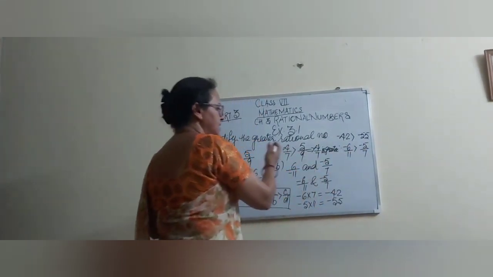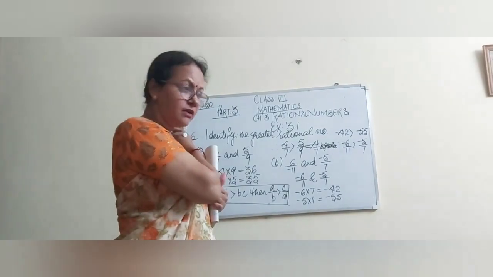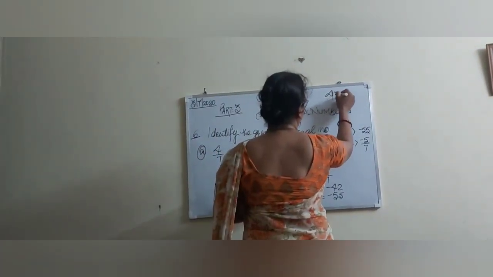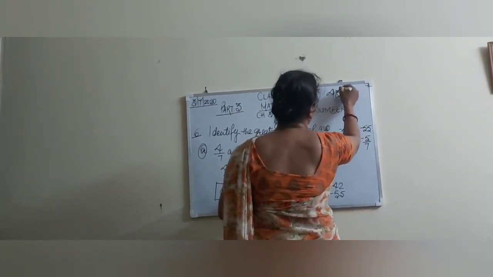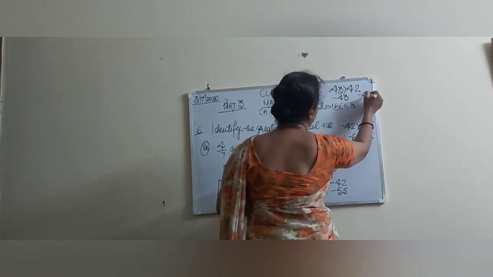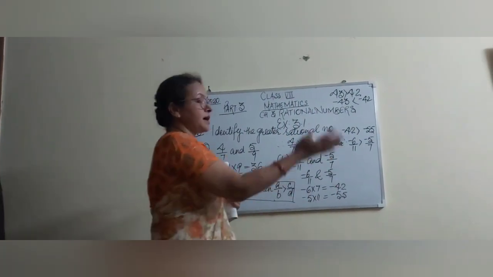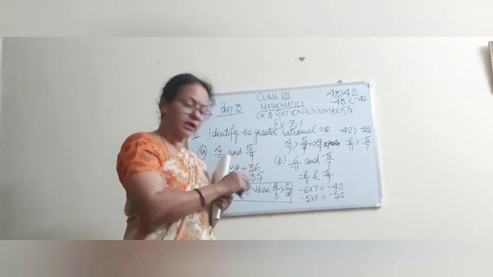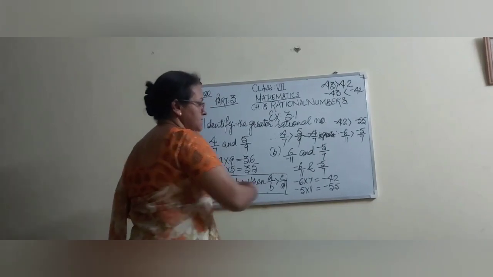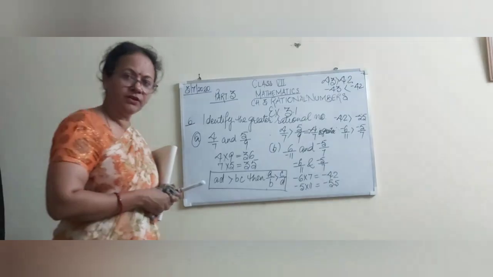As the numbers go to the left side, they are smaller. If I am saying 43 and 42, which one is greater? This one is greater. If I am writing minus 43 and minus 42, which one is greater? Minus 42, because this is the greater which is coming after the previous one. That is the thing with the negative numbers. So minus 6 by 11 is greater than minus 5 by 7. Clear to you?